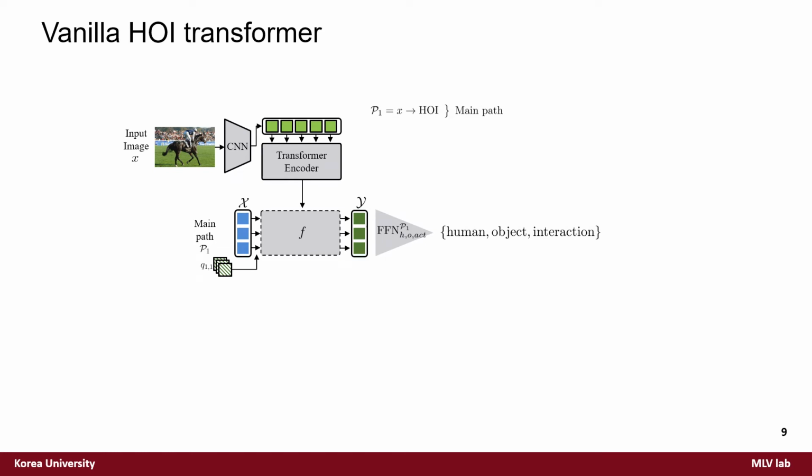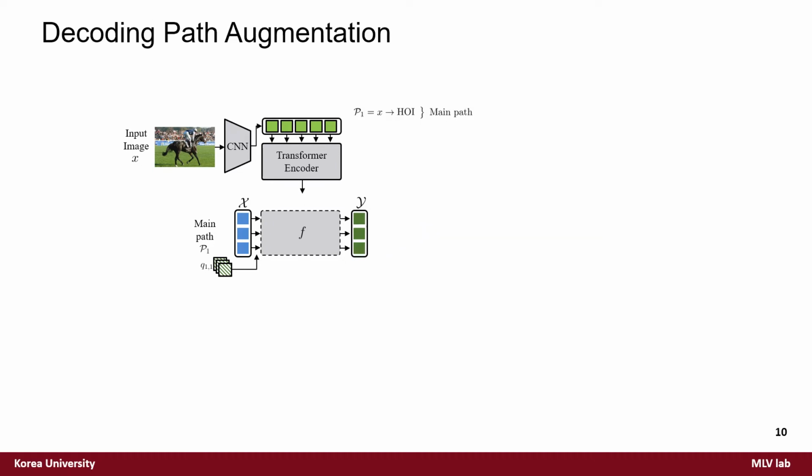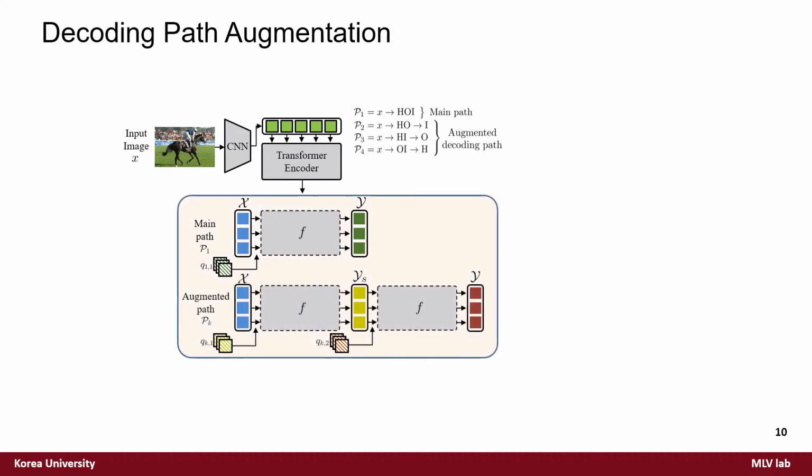HOI transformers have a common form of adding an interaction classification head to DETR with an ImageNet pre-trained network, followed by an encoder-decoder structure. We assume that this structure has an inference path of image X to HOI, which we will use at test time. For diverse inference paths, we augment the decoding paths, which do not immediately extract all HOI elements with a single decoding stage, but use different combinations of subset predictions to create multi-stage inference paths.